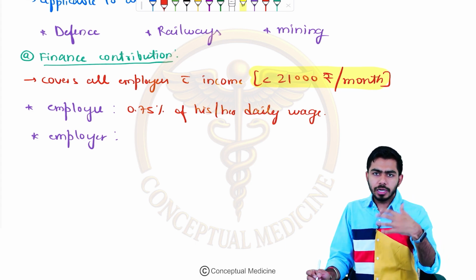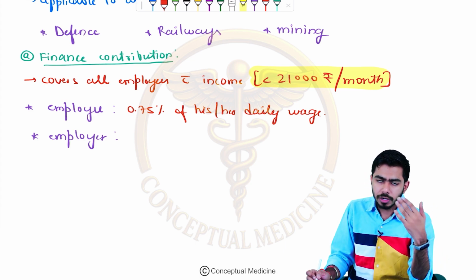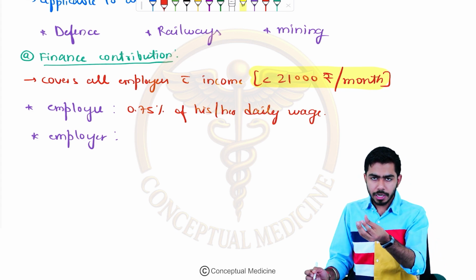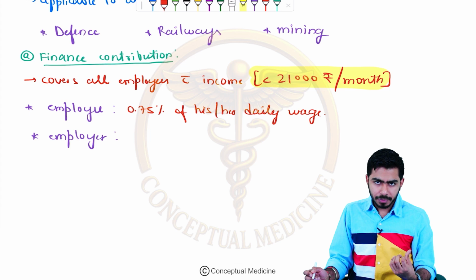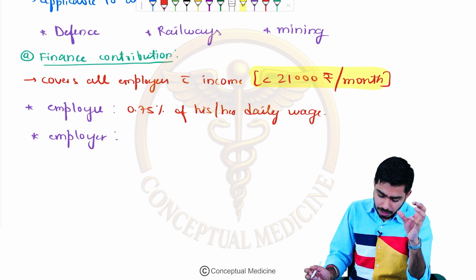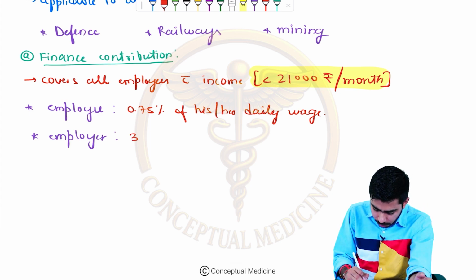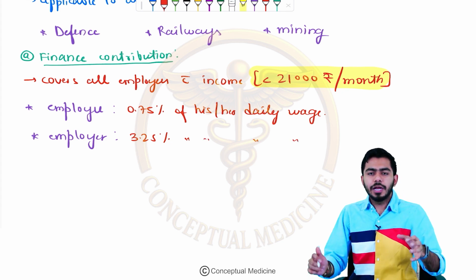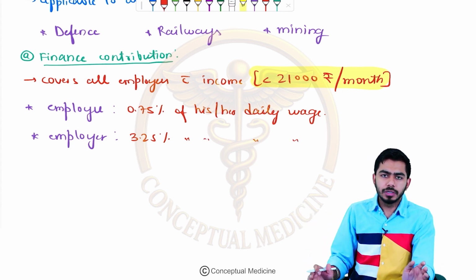So if I am working as an employee in your hospital, you will be employer, and you will be deducting some part from my salary, right? You will be deducting around 0.75% of this salary, and you will be giving 3.25% of daily wage, and this will be included and submitted, right?